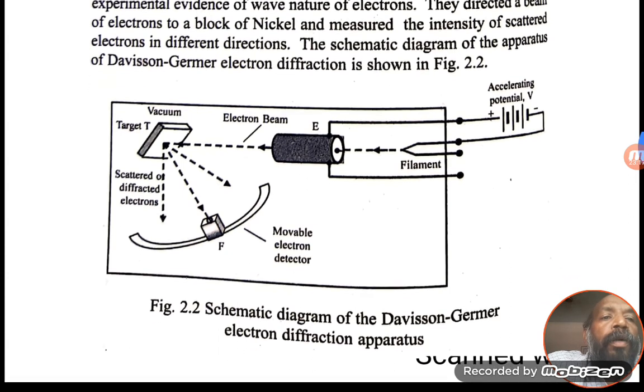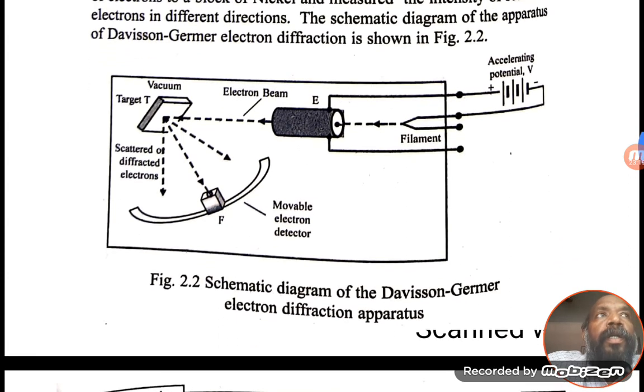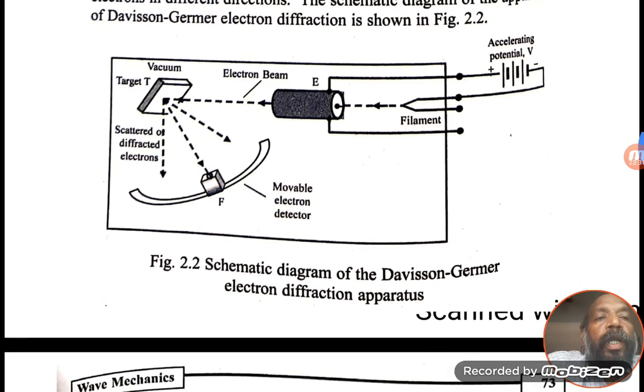When you observe the scattered pattern of electrons, at some points there are more electrons present, and at some points there are no electrons.